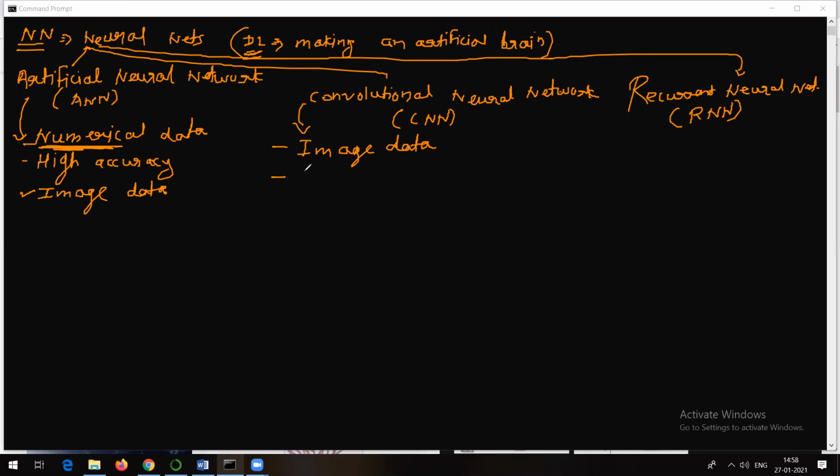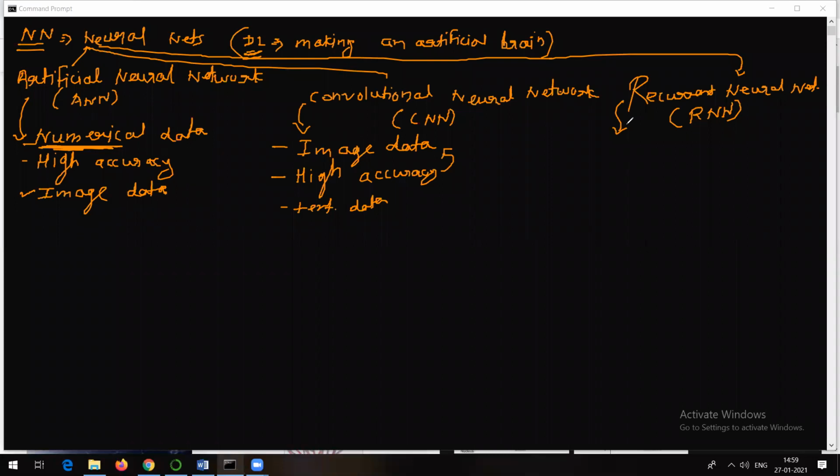So image data will have high accuracy in case of convolutional neural network. That's why you will hear many people saying that CNN is used only for image data. It is not like that. It can be used for text data as well, but high accuracy is for image data. And that's why you will hear many people saying that convolutional neural network is only used for image data. Okay, but try to understand the fact.